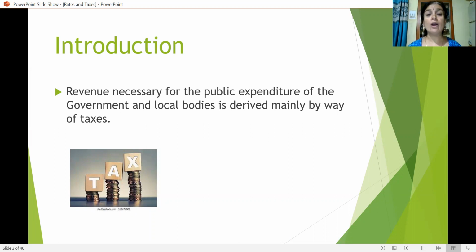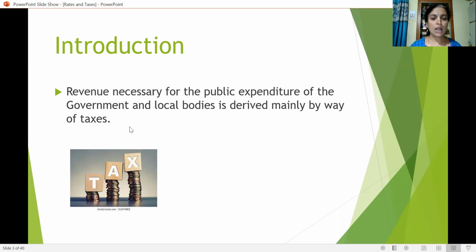It has to spend a huge amount for public utilities, like constructing roads, providing drinking water, and taking care of drainages. In the same way, it has to construct many dams and bridges, etc. So, how to generate money? Here, taxes are the main source of income for any government.